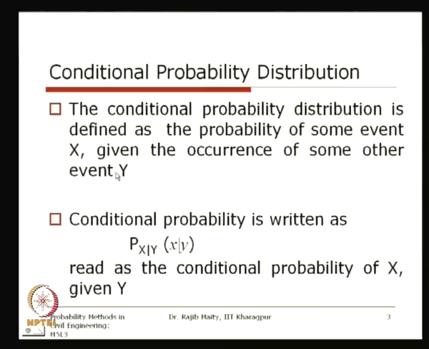If we just take the word conditional, what is the condition? The condition is that the other event y has already occurred and we know what has occurred for that random variable.